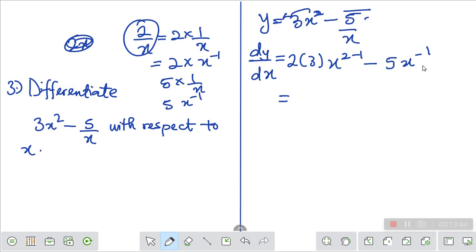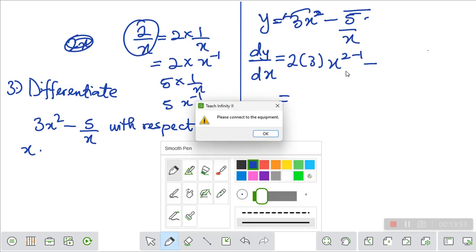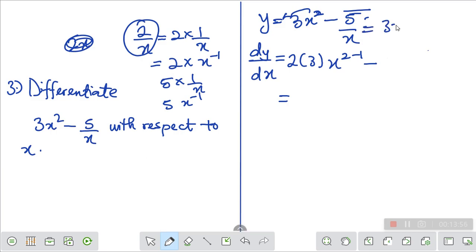Okay, sorry. I should have done it in this place. I hope you understand what I'm trying to say. I'm not differentiating yet. So 3x squared minus, it should be in this place, minus 1. So when I now differentiate, you bring this minus 1 down. Now look at this, there is a minus sign here, there is a minus sign here. So we have minus 1. You can see now minus times minus. I'm going to tell you the implication now. So we have times 5 into x raised to power minus 1.